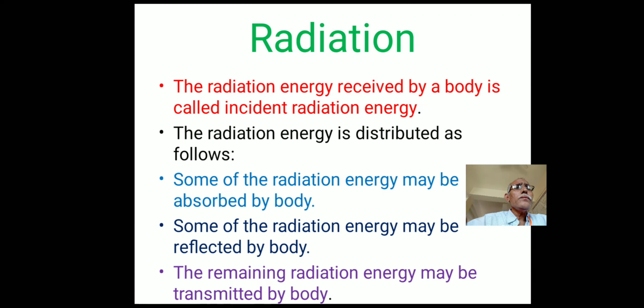So the heat energy which is received from a body is called radiant energy or radiation energy. The radiation energy is distributed as follows.